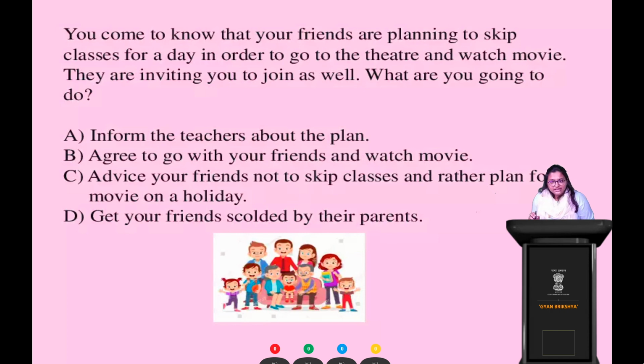Okay, and option D, get your friends scolded by their parents, or you will get your friends scolded by their parents. তোমার বন্ধুদেরকে তাদের মা বাবার কাছে বকা খাওয়াবে। Okay, so these are the four options in front of you, right? So your time starts. You look at all the options carefully and then think about all of them and tell me which option or which approach do you think should be the proper approach in this particular situation?